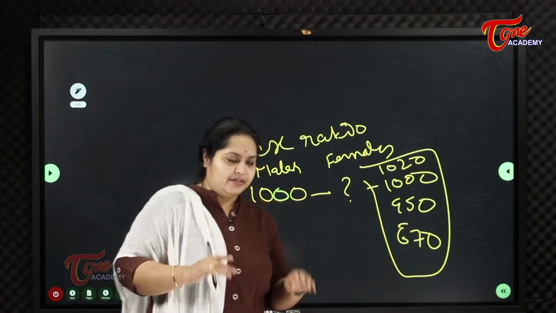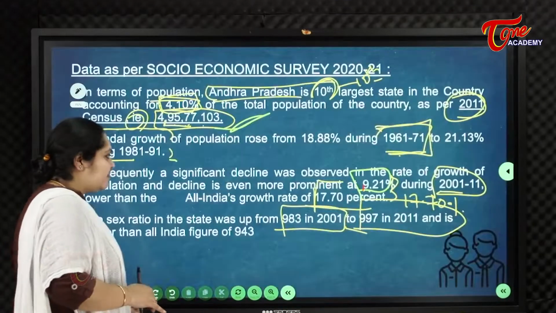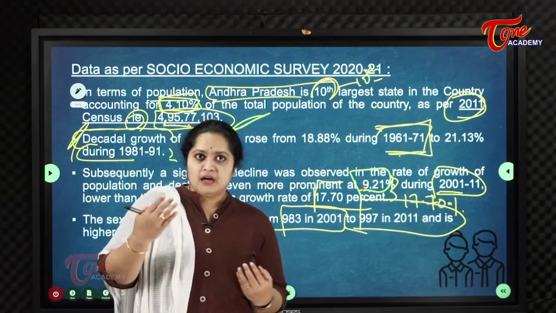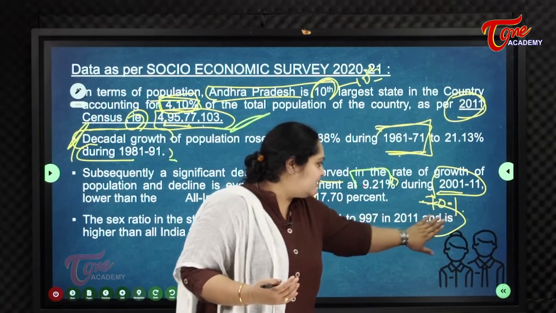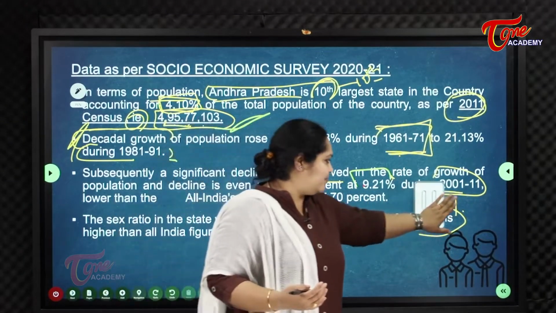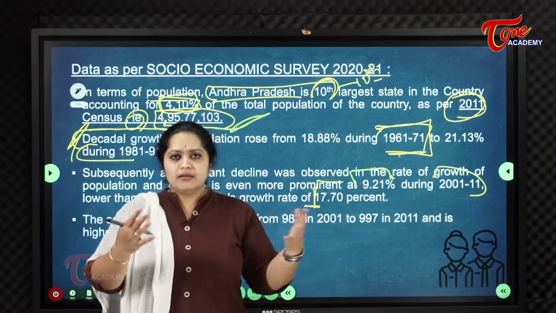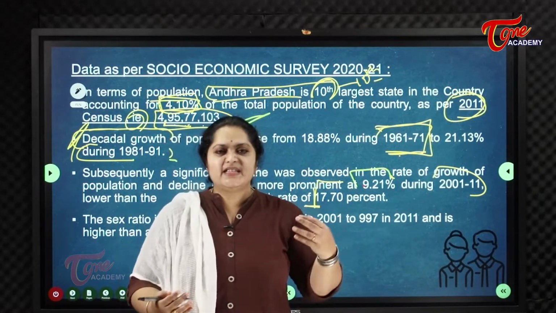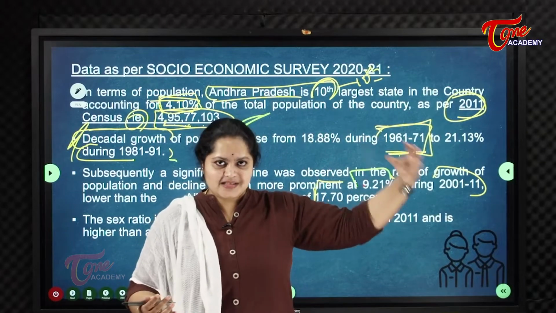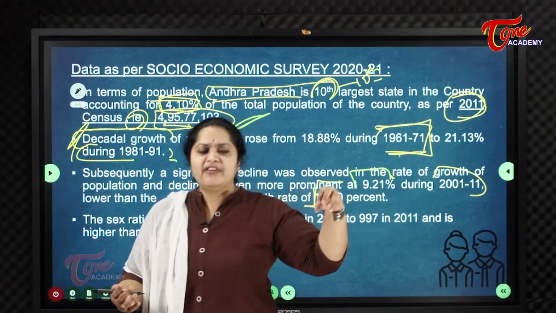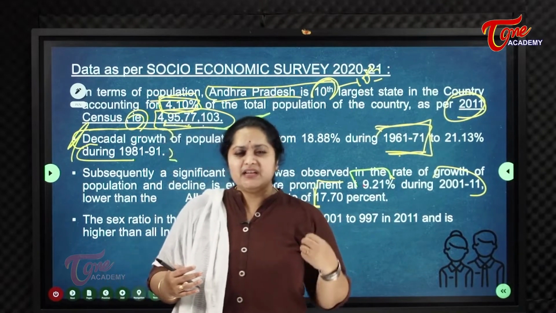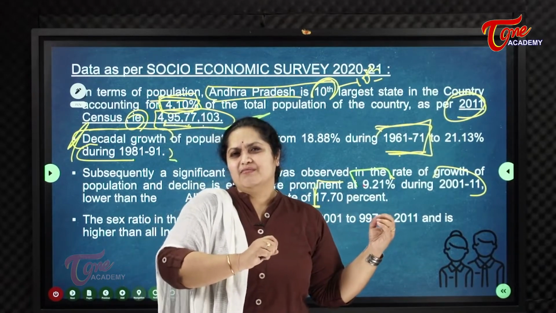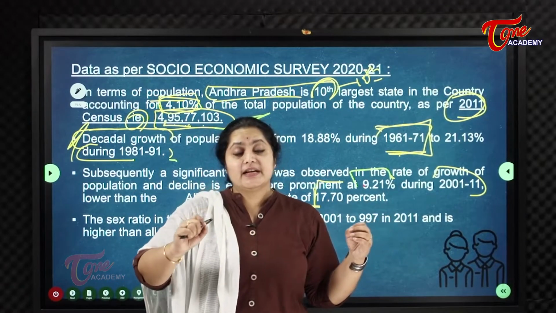Sex ratio means for every 1,000 males, how many females are there in that state, or in that district, or in that country. Now, coming to Andhra, we have shown a very good improvement in this, because Andhra Pradesh is a very developed state. In states like Uttar Pradesh, Bihar, Rajasthan, they consider females very weak. In Rajasthan, the rate of female feticide is very high.